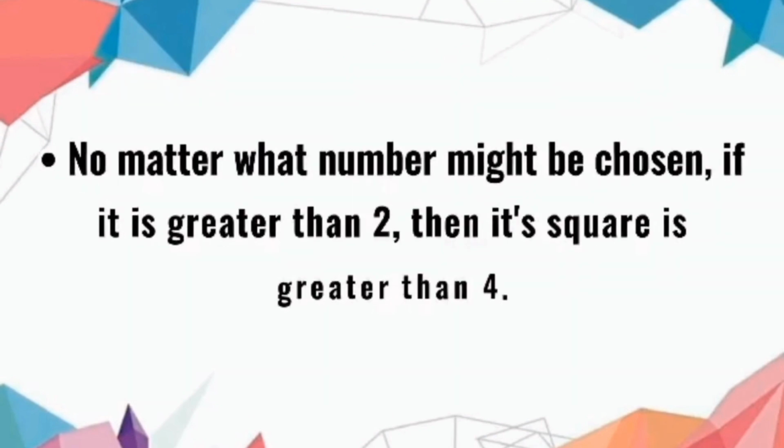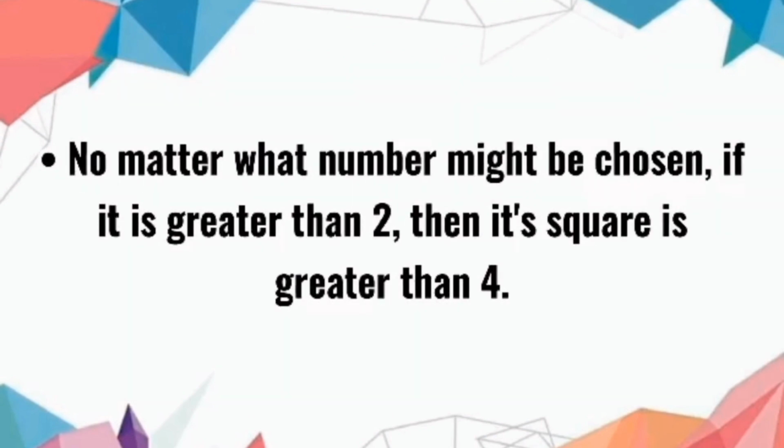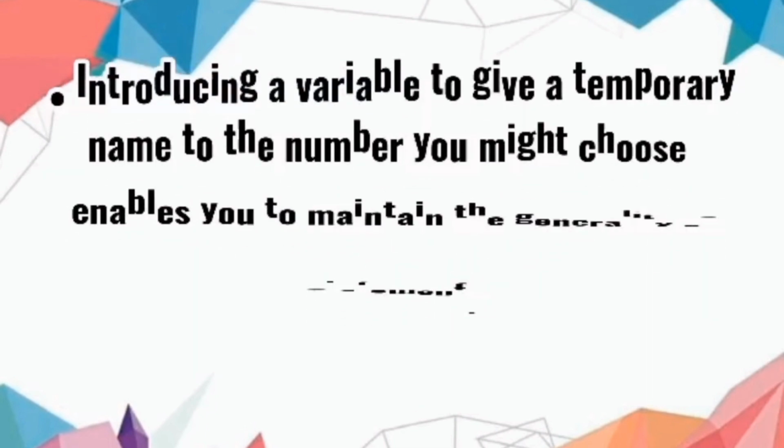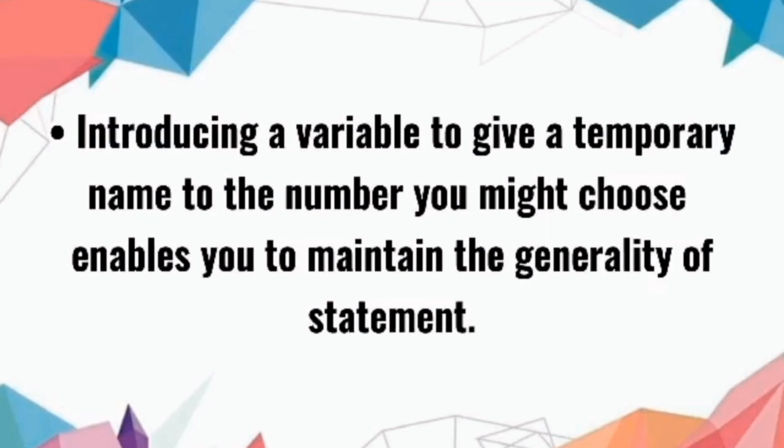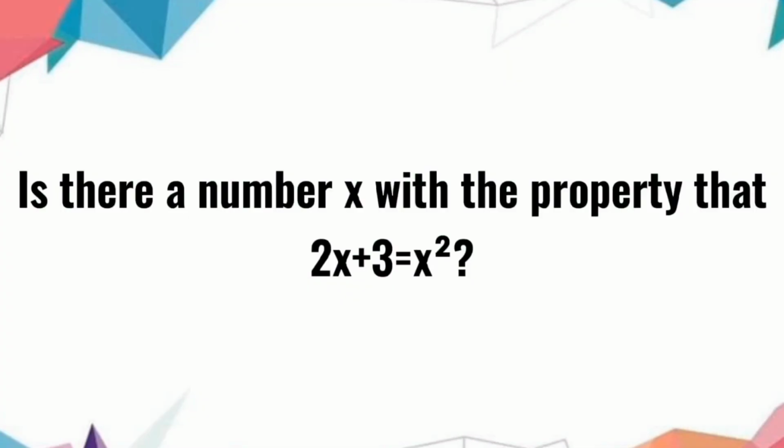For the second use of variable, we need to consider the statement: no matter what number might be chosen, if it is greater than 2, then its square is greater than 4. Introducing a variable to give a temporary name to the number you might choose enables you to maintain the generality of the statement. No matter what number or any number that we choose, kung ang x mo ay mas mataas sa 2, ang square niya or yung result natin is greater than 4.